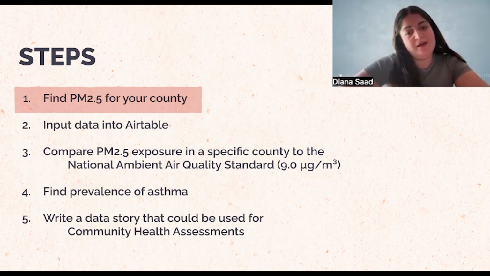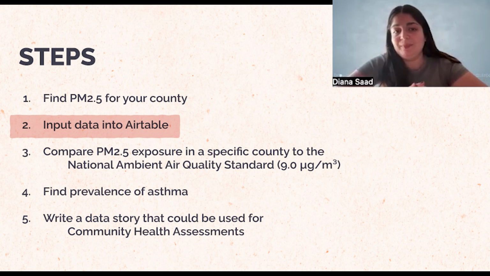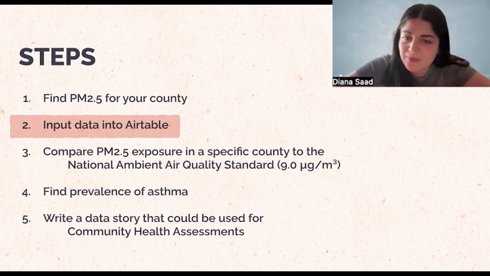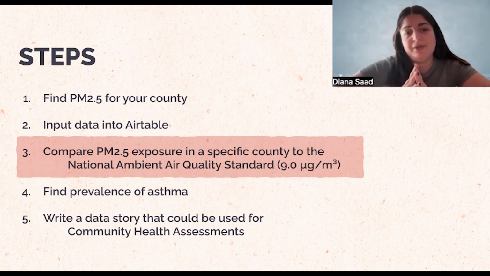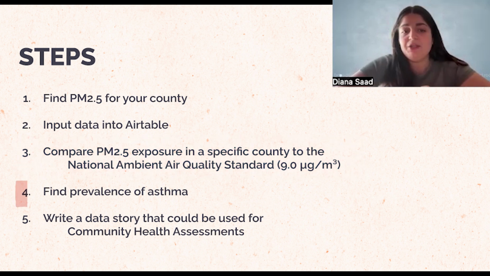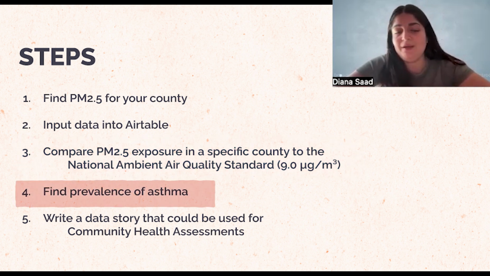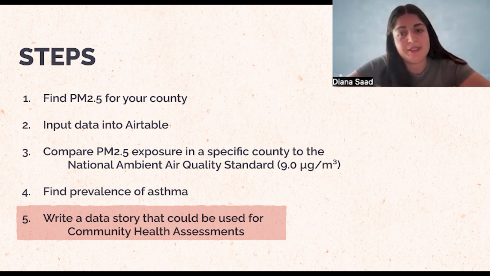By the end of the session, you'll be able to input and organize data into Airtable, and you'll also be comparing PM2.5 exposure in a specific county to the National Ambient Air Quality Standard, which is 9 micrograms per cubic meter. You will also be finding another data point, asthma, to complete our data story, and create a phrase or deliverable that could be used for community health assessments.